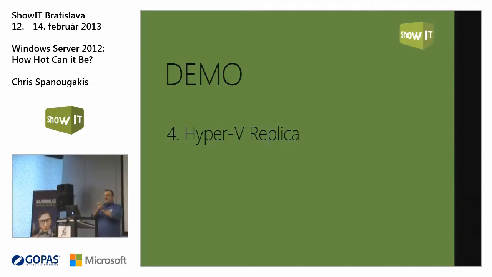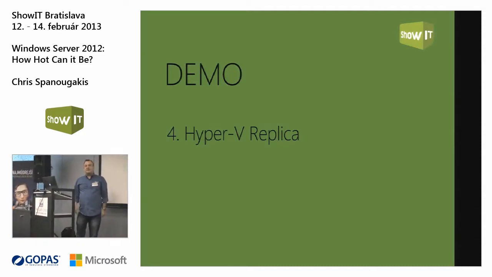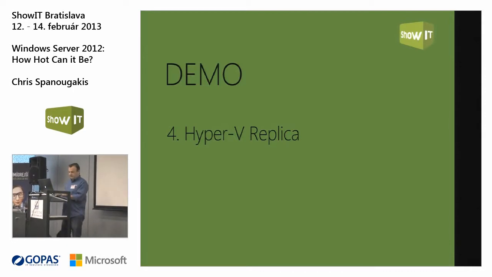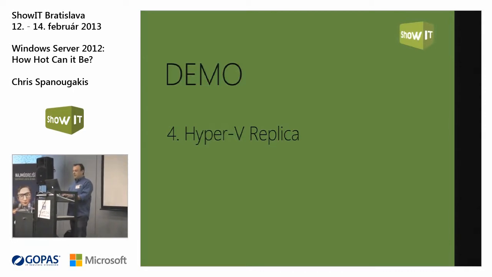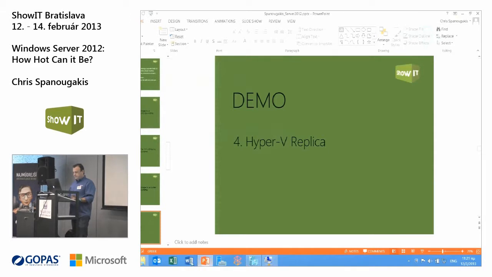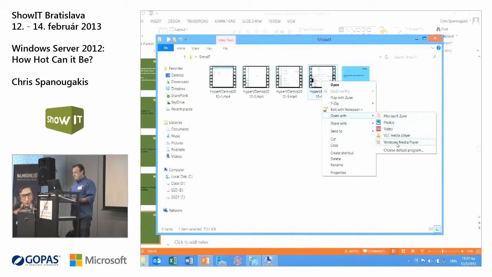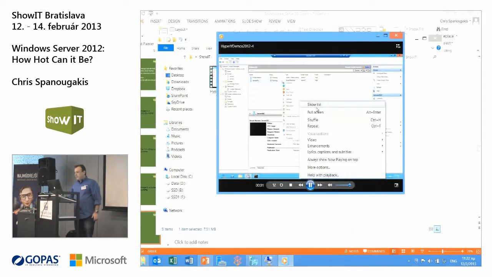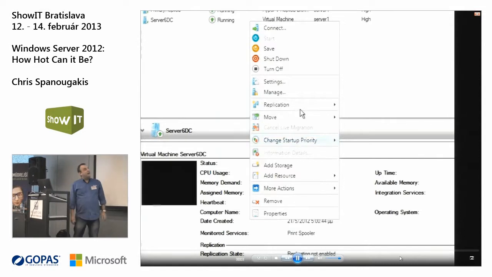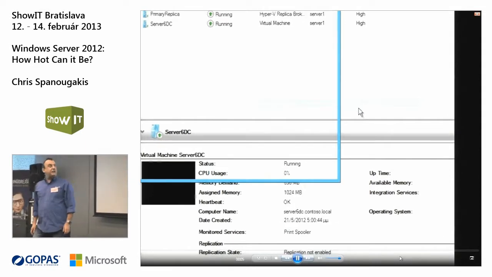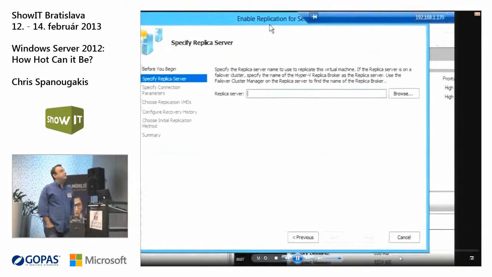Let's apply these Hyper-V servers and virtual machines. Okay, so let's take a look at this. This is the Hyper-V replica scenario. You just start the replication. First you have to enable it.